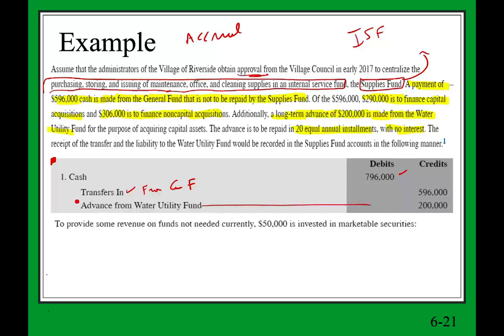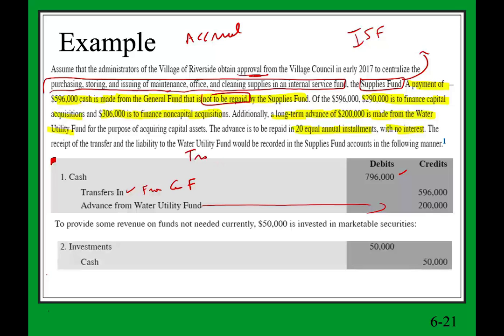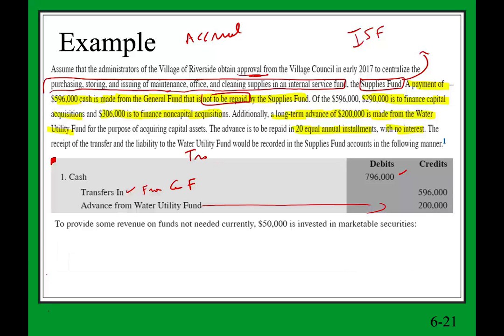Notice this transfer in, we don't have to repay it to the general fund. Now, the general fund, on the other hand, will credit cash and debit transfer out. We're not doing accounting for the general fund, but that is what they will do. Now, we established the fund. This is actually what happened. We just established the fund.